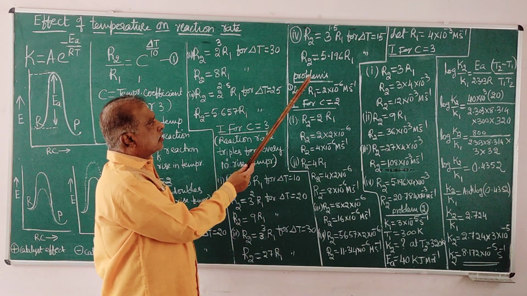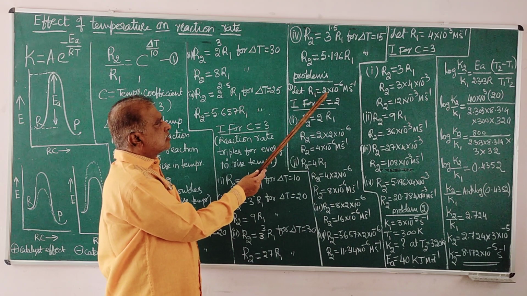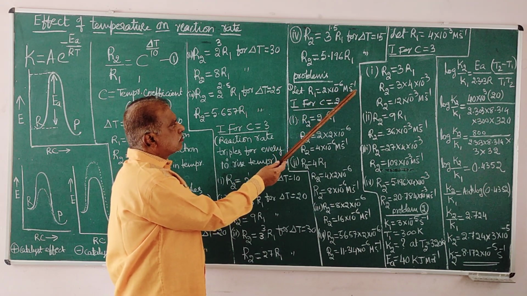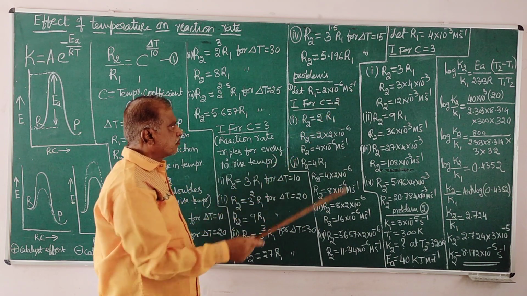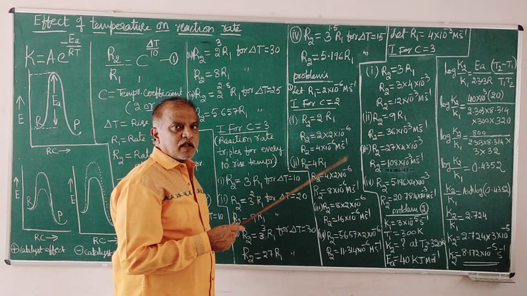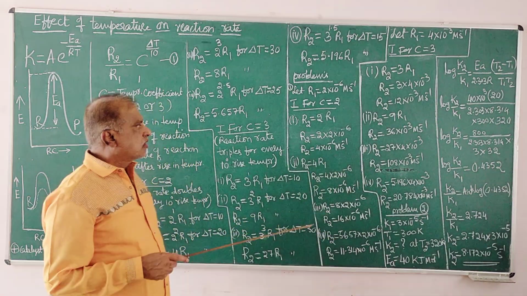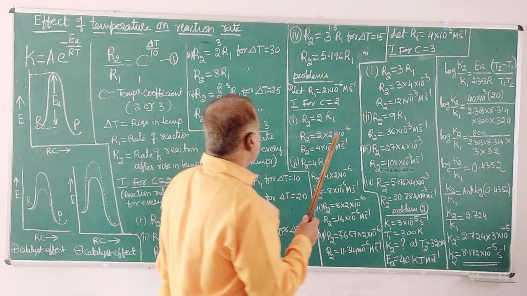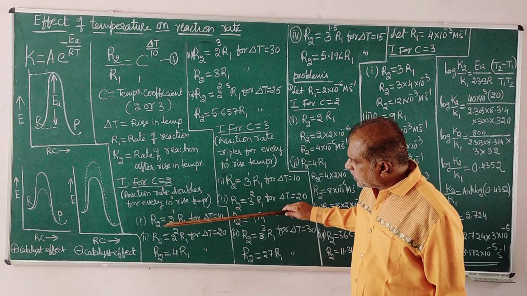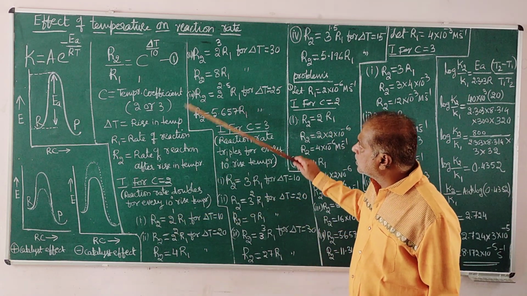I am taking the rate of reaction as 2 into 10 to the power of minus 6 molar per second. The rate of reaction is R1. Let us calculate the rate of reaction for this one, and this one.